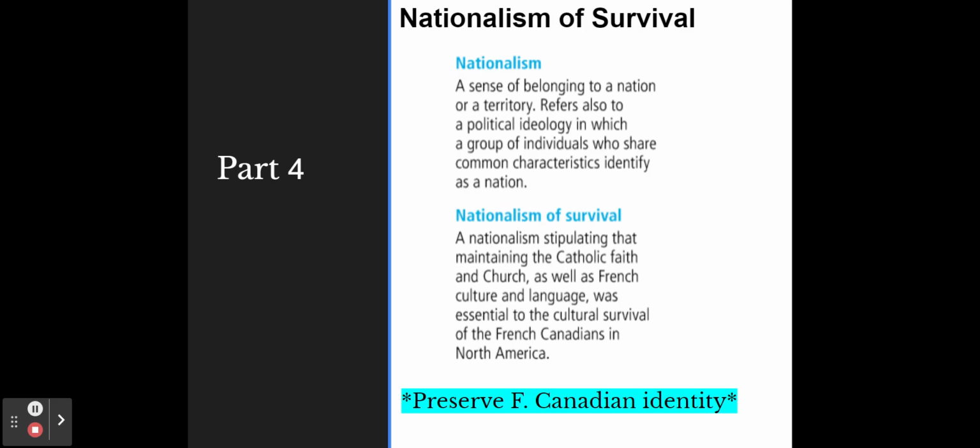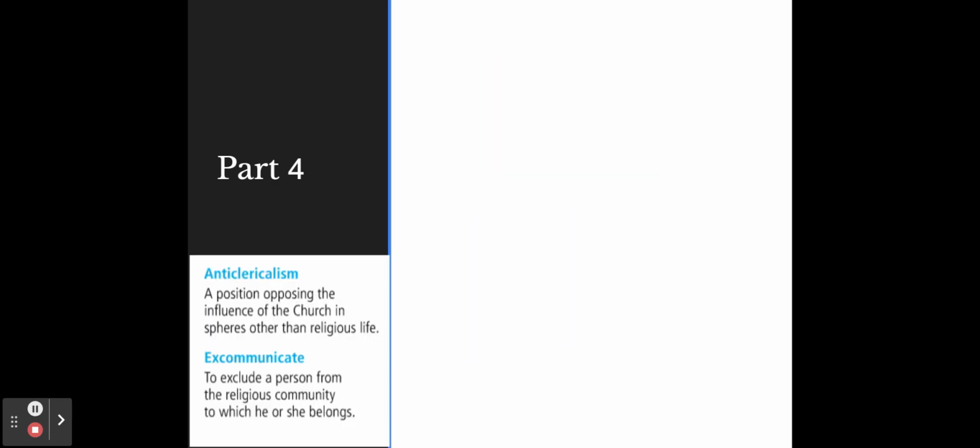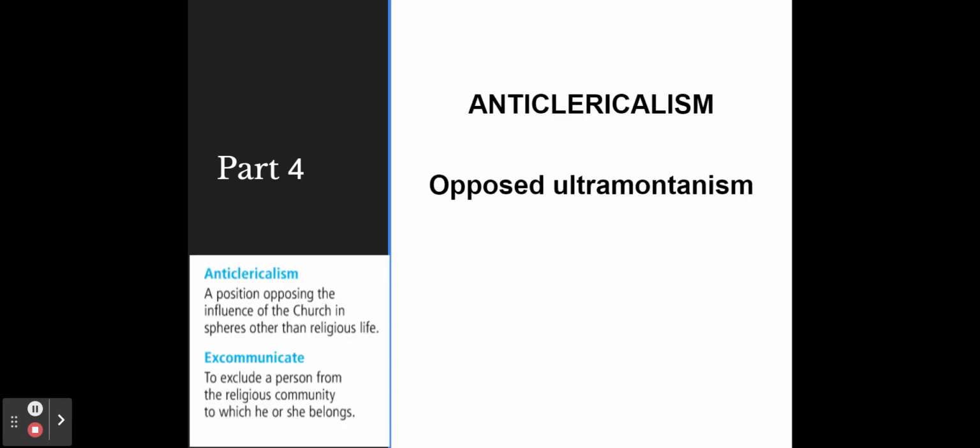Another movement that was on the rise was the nationalism of survival, and this movement was pushed by the Catholic clergy and promoted Catholic faith, French Canadian culture, and French Canadian language. Opposing Ultramontanism is anti-clericalism. So anti-clericalism opposed Ultramontanism and advocated freedom of thought.